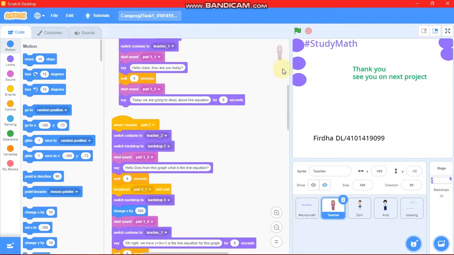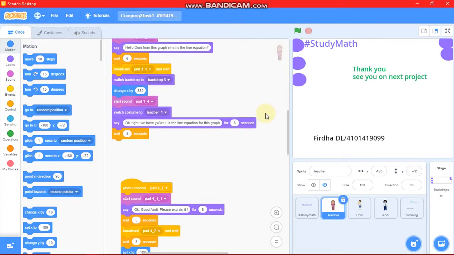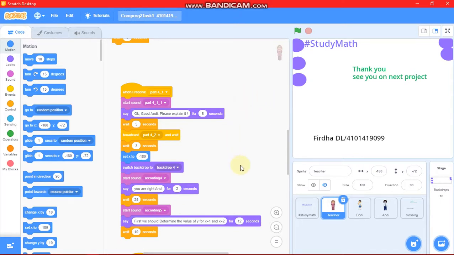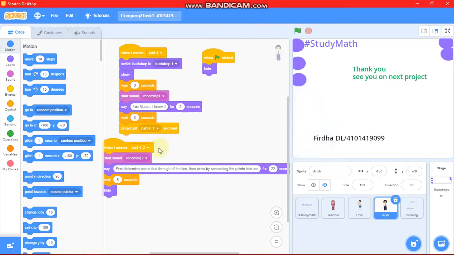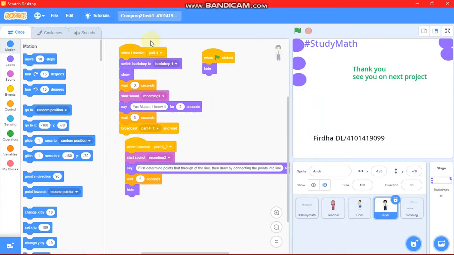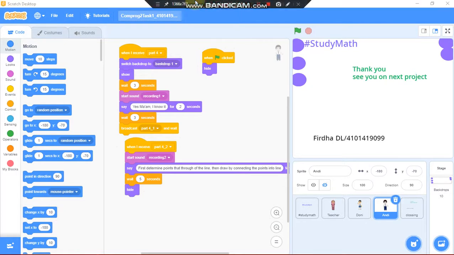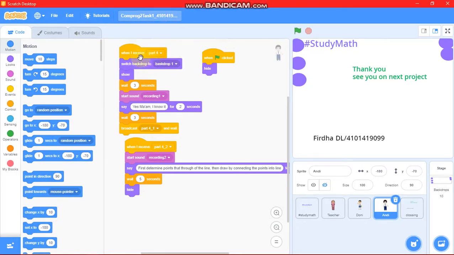And for part 4, broadcast part 4. The broadcast message for part 4 will be received by the fourth sprite here. This sprite receives this message and does this block: set backdrop, show, wait, and so on, and then will broadcast part 4.1.